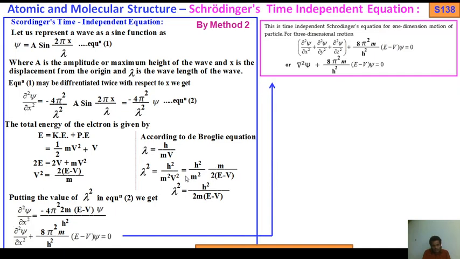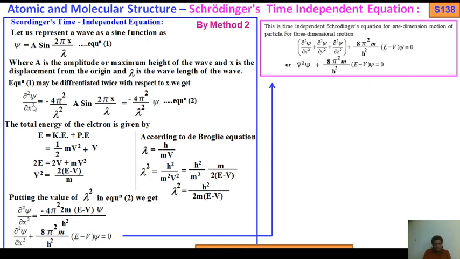So putting the value of b square in this, as you put the value, the numerator and denominator, m comes to the numerator, so that's why m comes to the numerator, and twice into e minus b comes to the denominator. Now one m cancels out, so lambda square equals, we get finally, a square by twice m, twice m into e minus b.